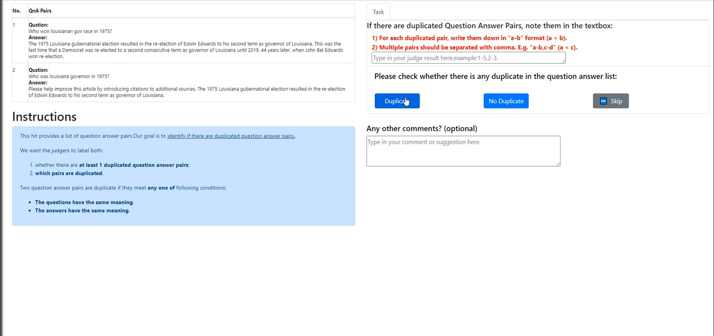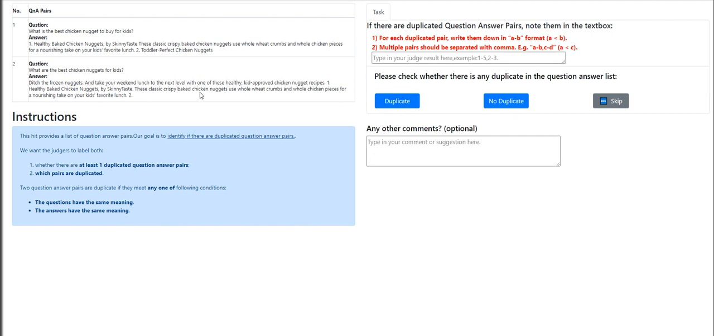Okay. Moving on to the next: who won Louisiana governor race in 1975? Oh, these are duplicate questions. So one hyphen two and click duplicate. Moving on to the next.